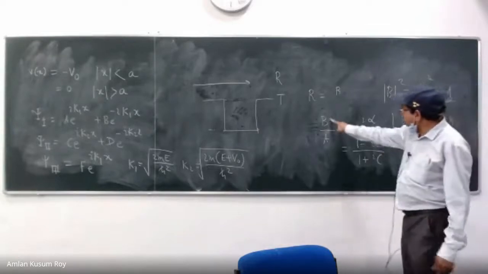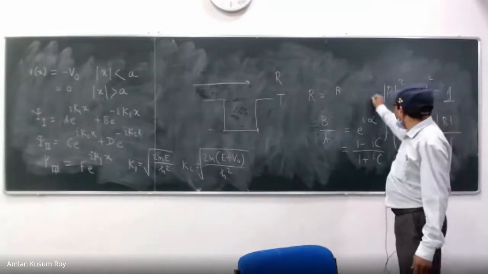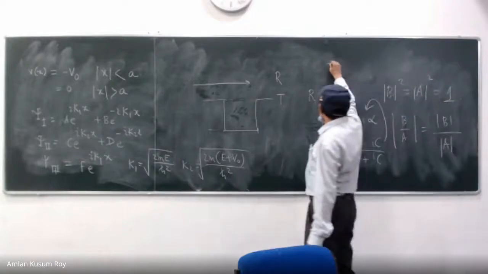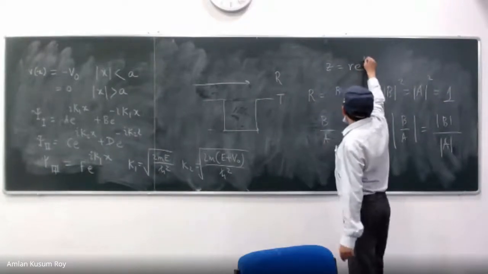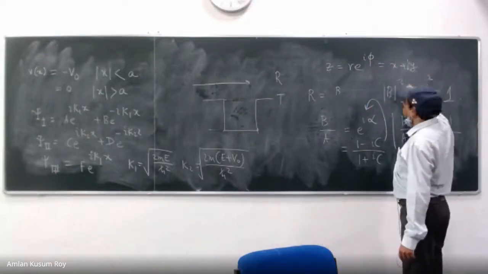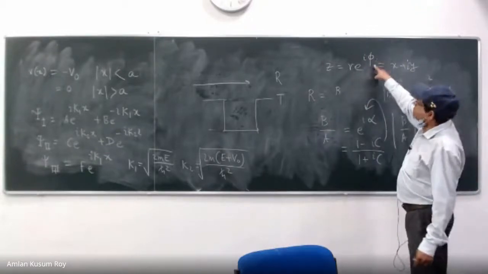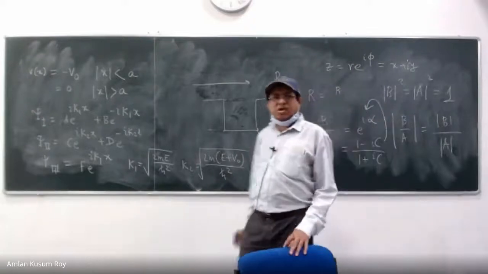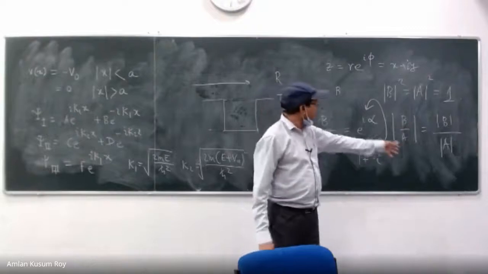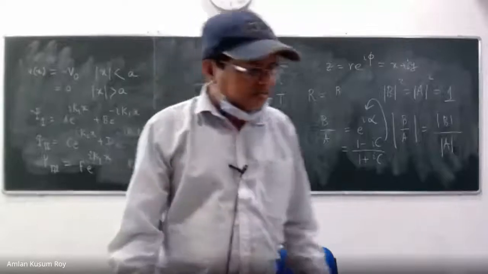This form can always be translated into R e to the power I phi, where R is root over x square plus y square and phi is tan inverse y by x. You can put x and y as 1 over C square and so on to prove it. I hope that question is answered.